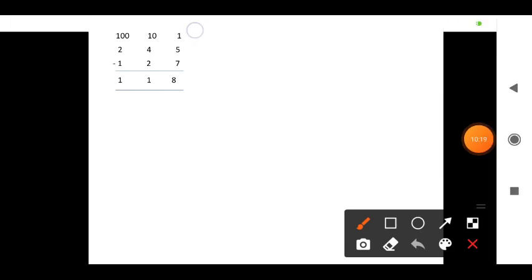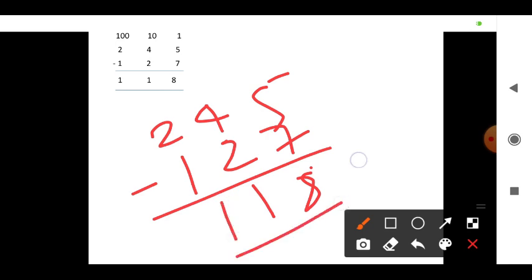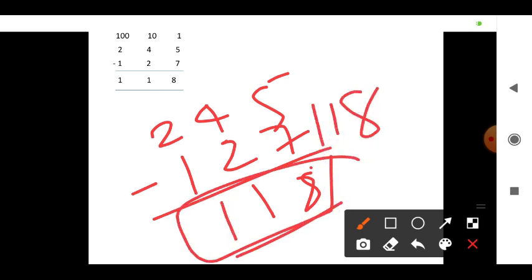Let me find. See here, ones, tens, hundreds. So 245 minus 127. 15 minus 7 is 8. Here 3 minus 2 is 1. 2 minus 1 is 1. So the shopkeeper should give her 118 rupees.